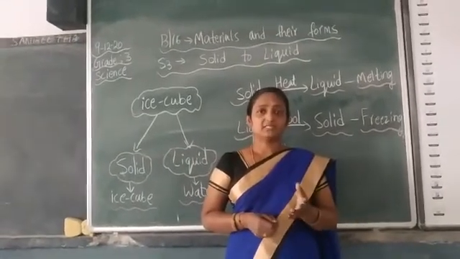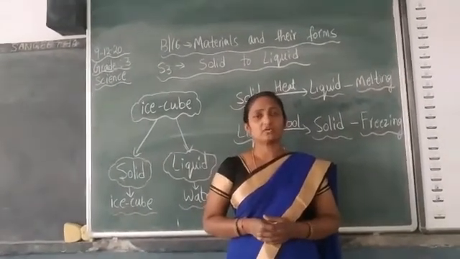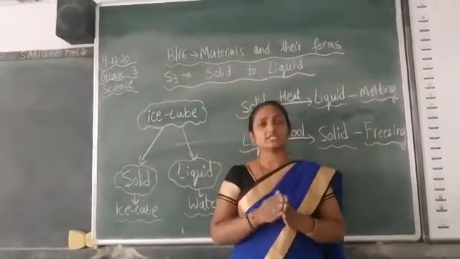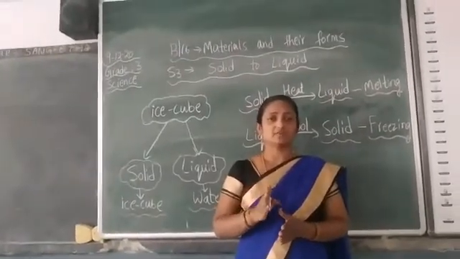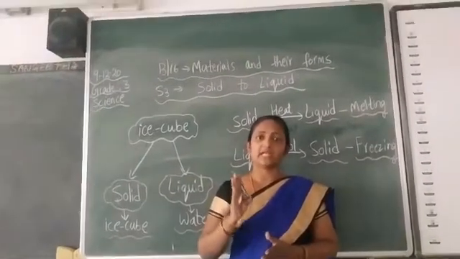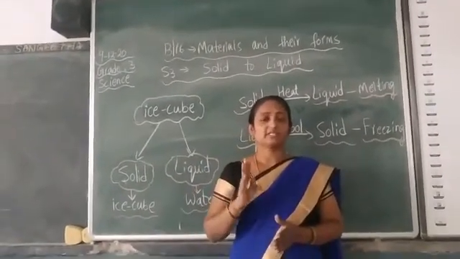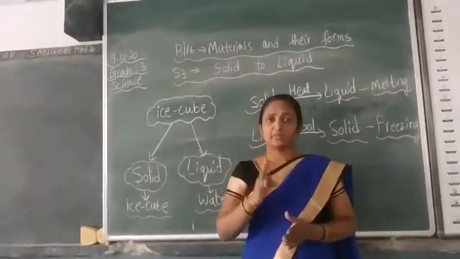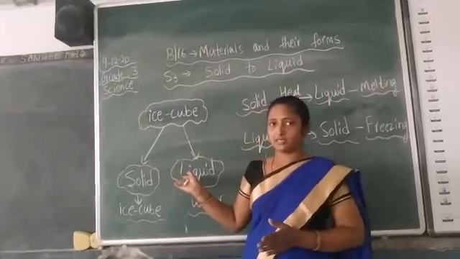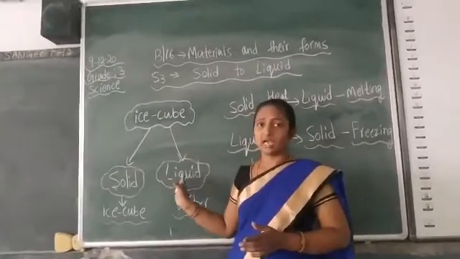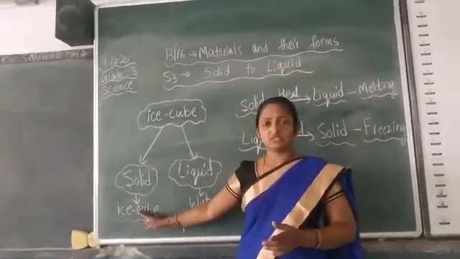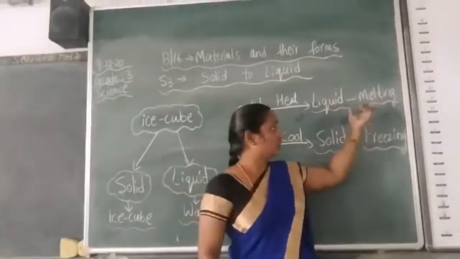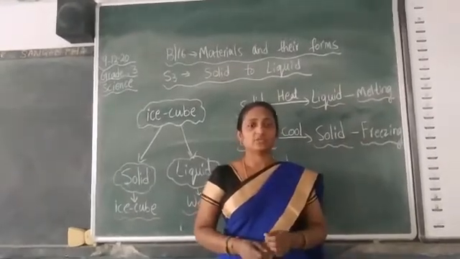So, by this, we can conclude that most of the things can change their forms from solid to liquid and liquid to solid. But some of the objects cannot change and cannot go back. Just like water, it changes into liquid, and again it can take its solid form when you start freezing it. So you have to follow this melting and freezing process.